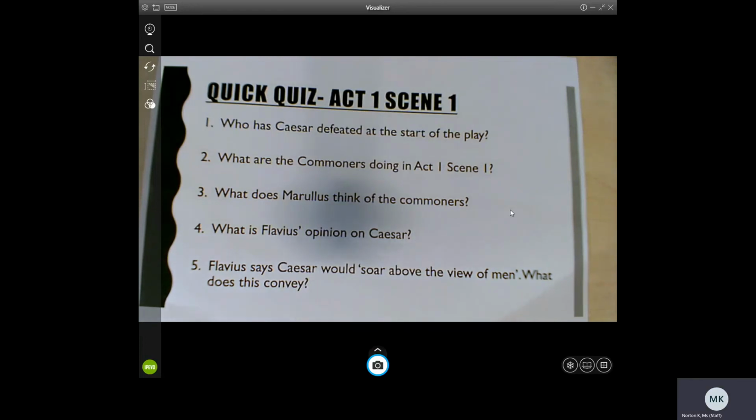Question number 4. What is Flavius's opinion on Caesar? This is towards the end of the scene. So we're looking from lines 47 onwards. If you're looking at a copy of the text, so lines 47 onwards, what is Flavius's opinion on Caesar?